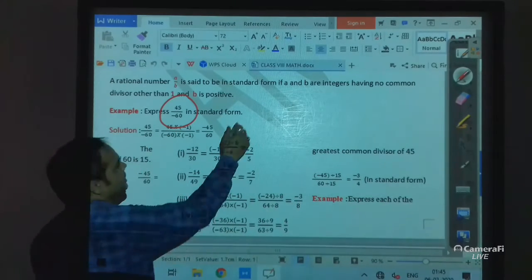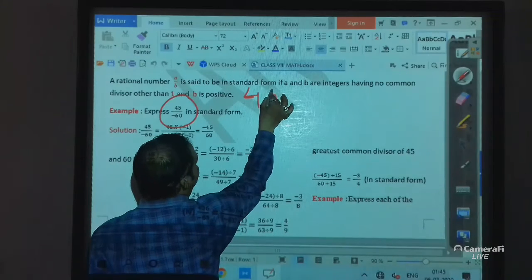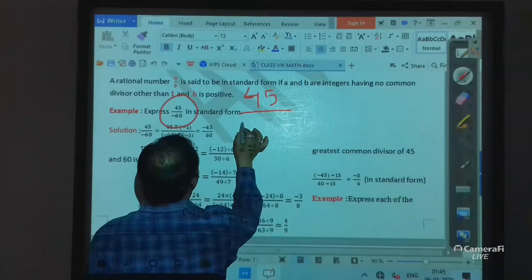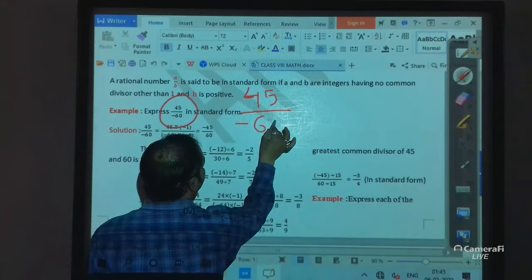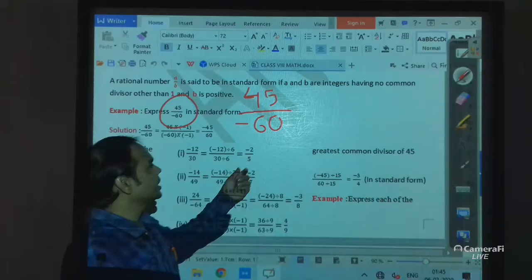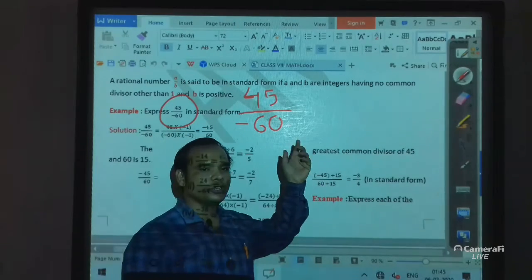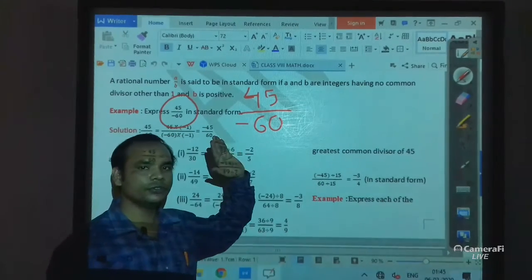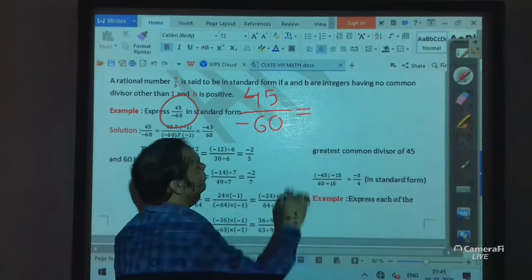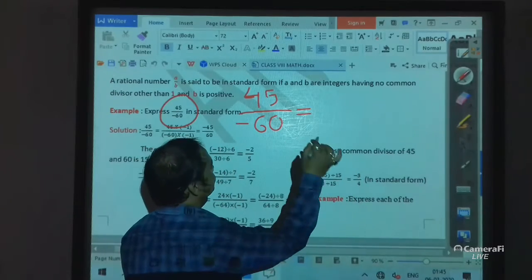So here students, you can see that 45 by minus 60, it's a rational number, but it's not in standard form. So we have to convert it into standard form. So first of all, we have to convert this negative denominator into a positive denominator.